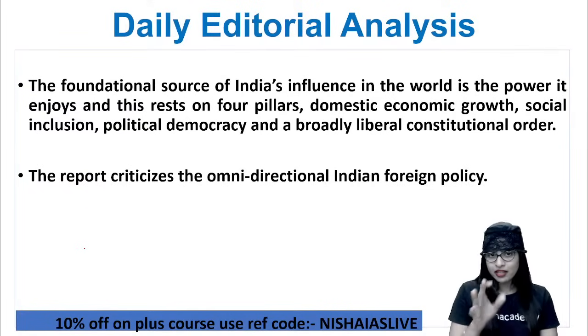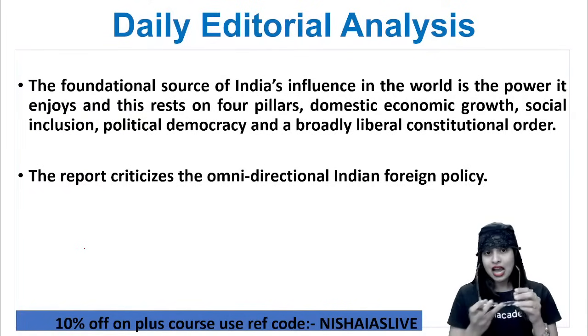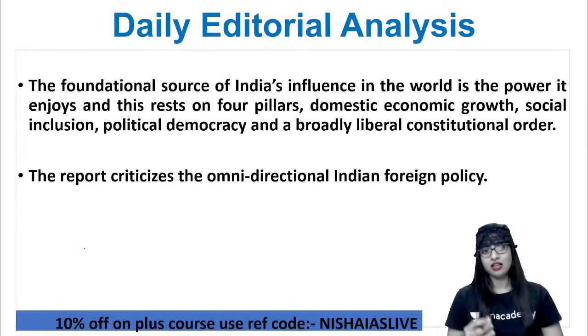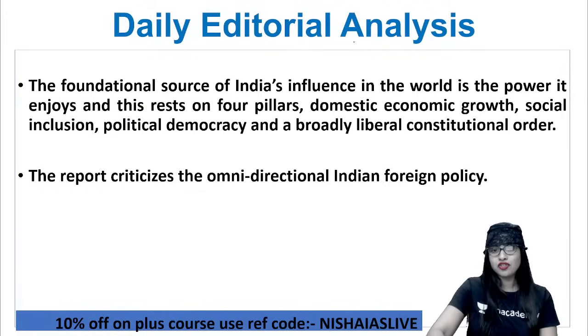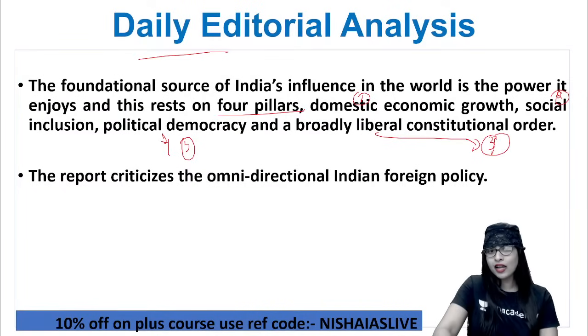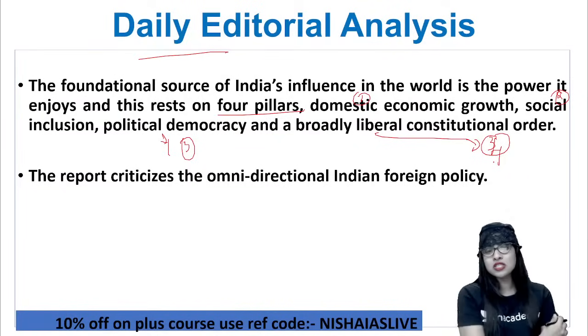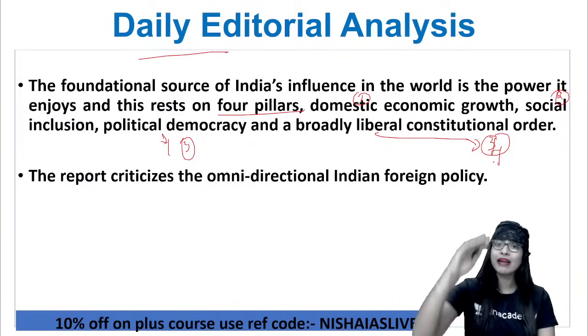So thus I can tell you that the foundation source for India's influence in the world is the power that we enjoy, and this rests on 4 pillars. What are they? The domestic economic growth, social inclusion, political democracy, and a broadly liberal constitutional order. Very, very important. You can just note it. Domestic economic growth, social inclusion, political democracy, and broadly liberal, matlab free, constitutional order. This is what we rely on. These are the fundamental sources of India's influence across the entire globe. Because of this, we have our name across.